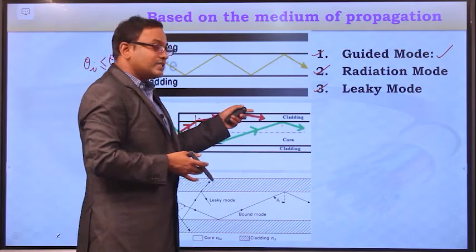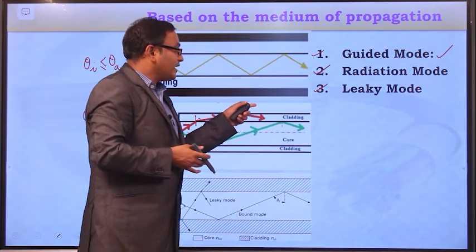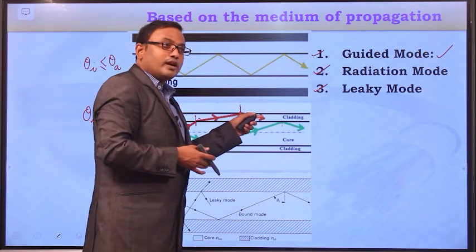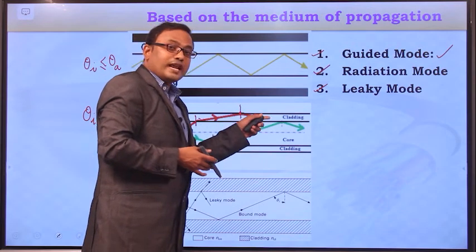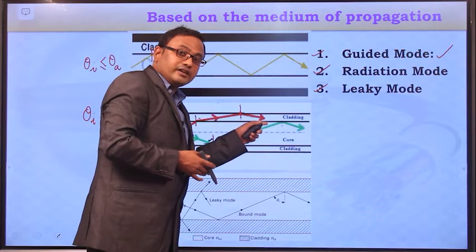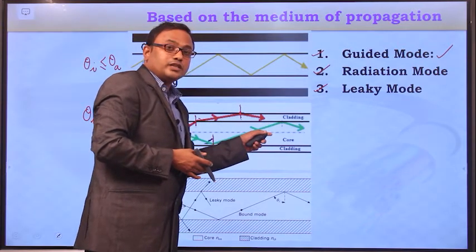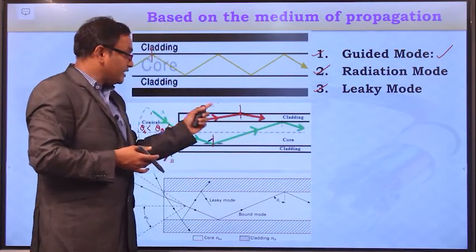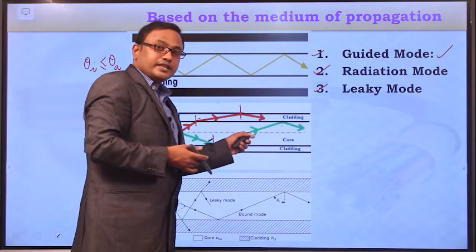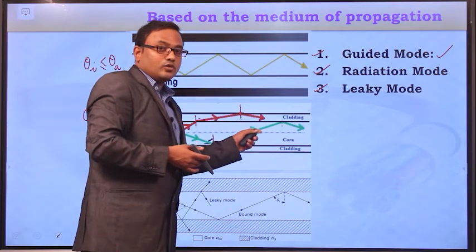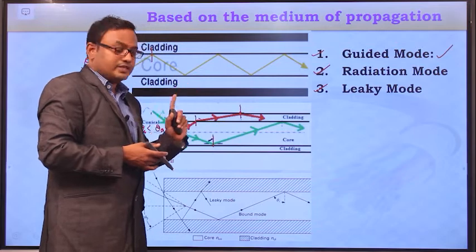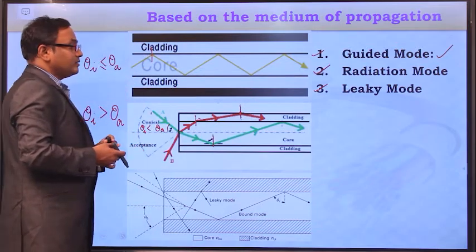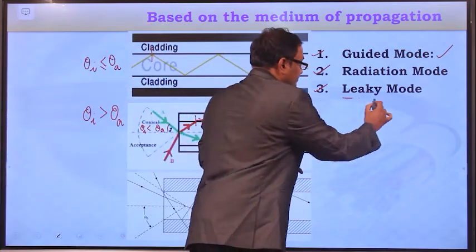So there is a possibility that these lower order radiation modes may overlap with, or interfere with, higher order guided modes within the core medium. In this way, it causes interference to the higher order guided modes and leads to loss of information. And next one, leaky modes.